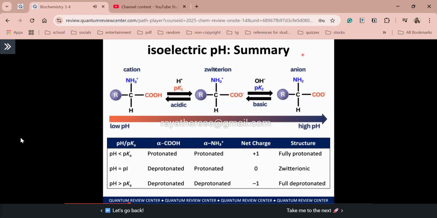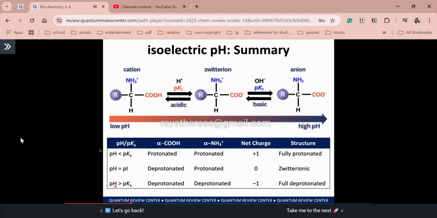Ang main takeaway lang here, again, is that, of course, kapag pH is less than pKa or in acidic environment, net charge is always +1 for neutral amino acid. And of course, fully protonated ang structure. Lahat ng ionizable groups have a hydrogen atom. Okay? So for isoelectric point, deprotonated si alpha carboxylic acid, but protonated pa po si alpha amino group. That's why net charge 0, we call the structure Zwitter ionic.